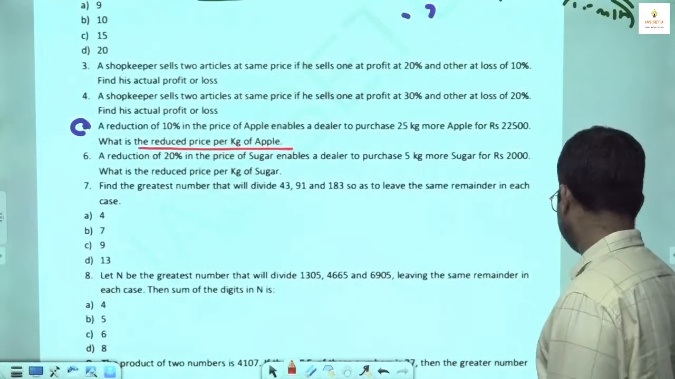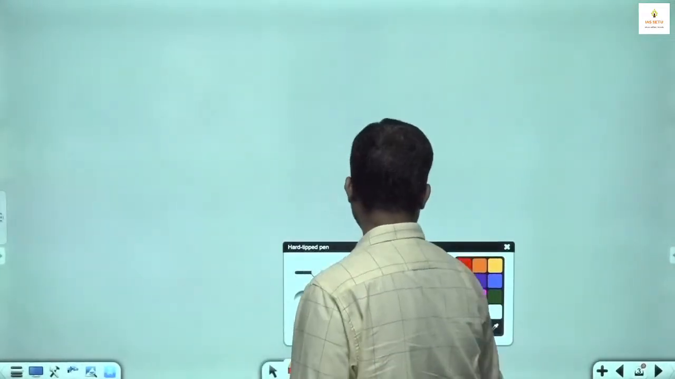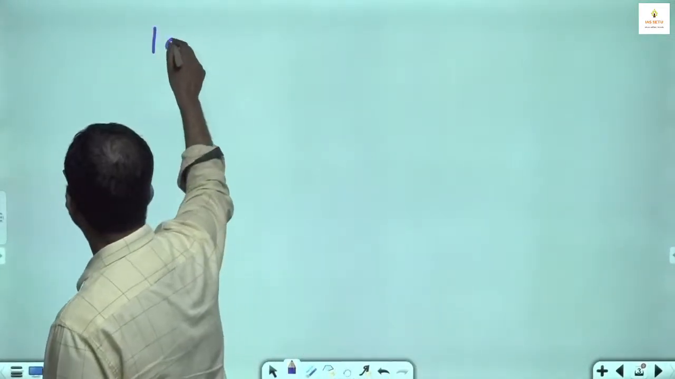What you have to do? In this question, what is the reduction given? 10%.